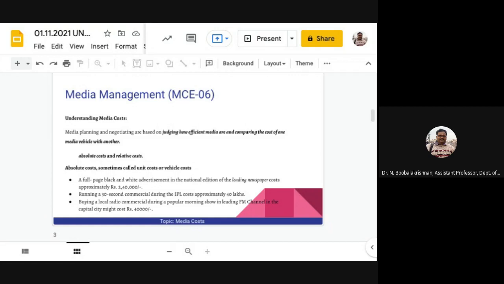That process starts. So media planning and negotiating are based on judging how efficient media are and comparing the cost of one media vehicle with another. Planning is not simply putting it in whichever media is available or affordable to you. All other factors have to be considered. You have to judge how efficient the media are and compare the cost of one media vehicle with another.